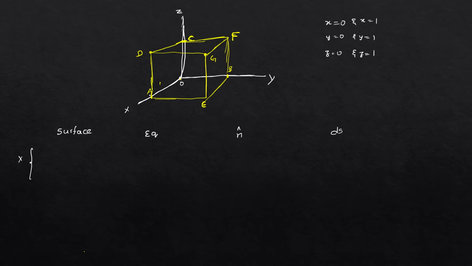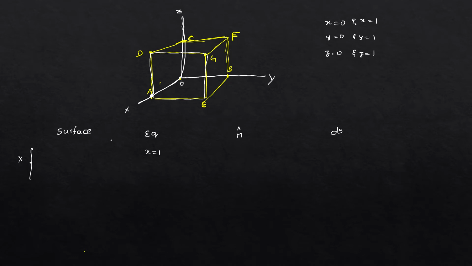Now consider the x limits, x equal to 0 and x equal to 1. It is the line x equal to 1. At point A we got the line x equal to 1. That means we should consider it as surface 1. So the plane will be AEGD. AEGD is the plane. Remember one thing, I am telling you the equation of that line, x equal to 1.